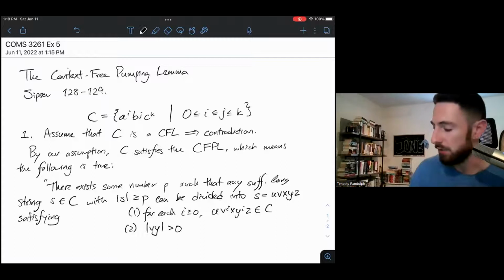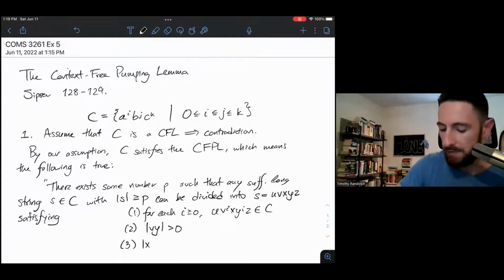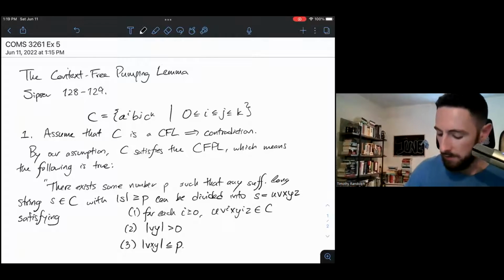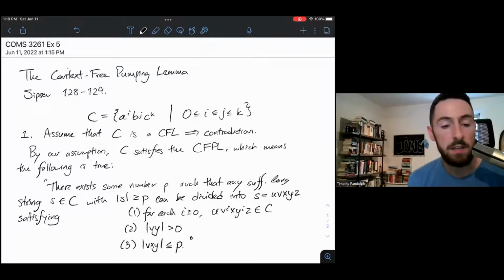Put together, they have length greater than 0. And 3, vxy, that's our central part. Our 3 substrings in the middle are at most the pumping length. So this is what the context-free pumping lemma tells us is true about every context-free language.